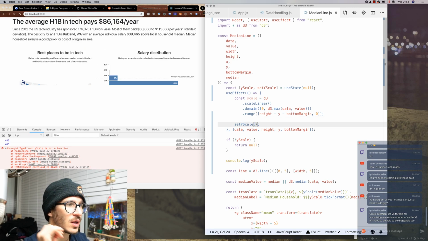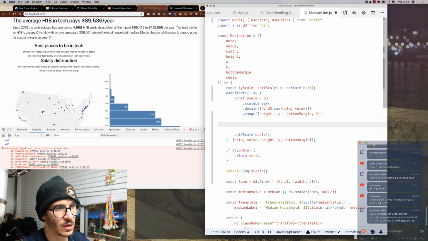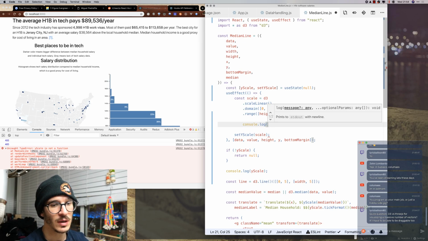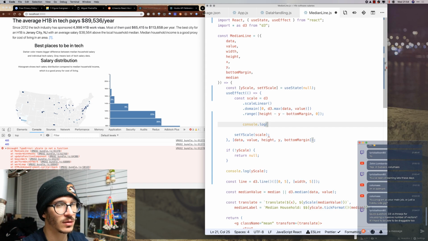In general, WebGL has better performance than SVG, which is what you would probably use with D3. But D3 as such doesn't actually care what you're rendering to, so you could actually be using both D3 and Three.js to render your massive data visualization. But that is a very broad question that we can talk about later. Let's figure this out first.